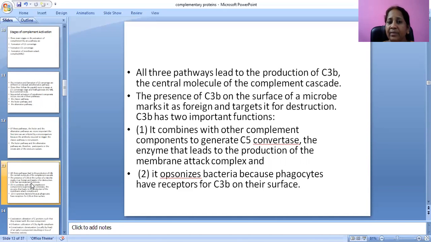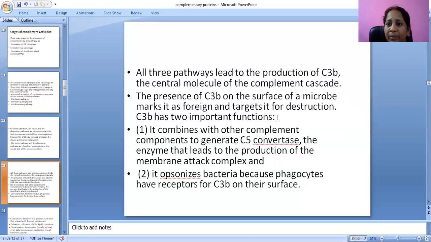Here, all three pathways lead to production of C3b, the central molecule for the cascading actions. Whenever C3b is produced, its presence on the surface of a microbe marks it as foreign and targets it for destruction.